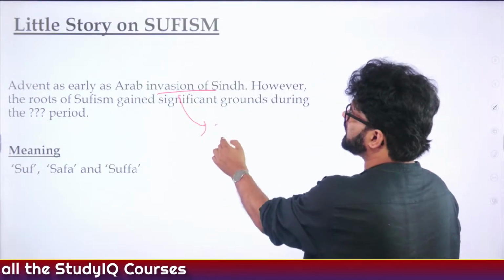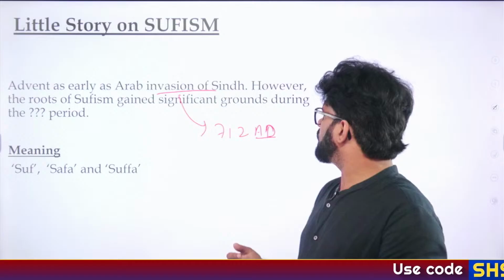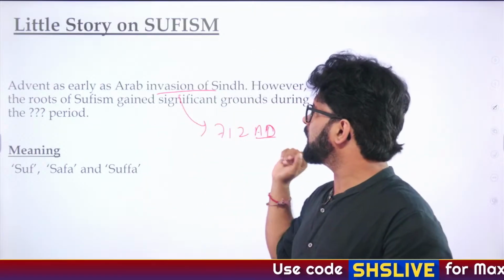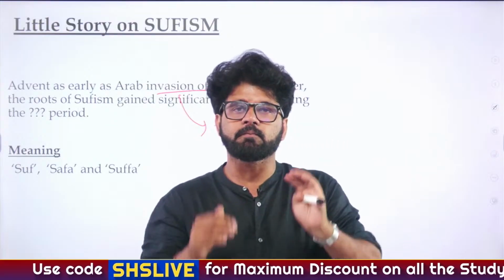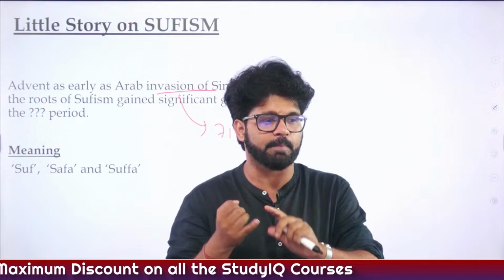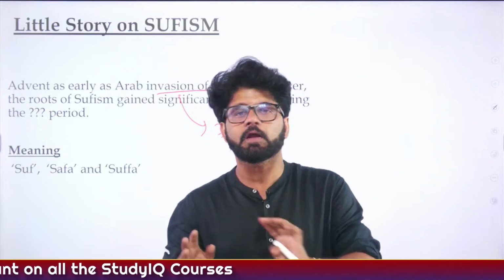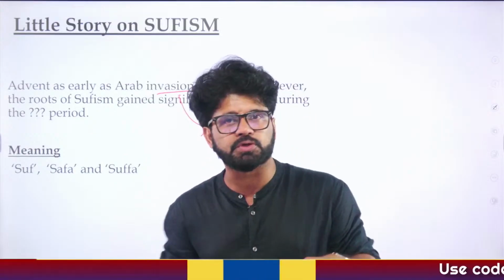The Arab invasion of Sindh happened in 712 AD. When we were talking about Rajputs and the early medieval period, we talked about the Arab invasion of Sindh. And then we also talked about a particular kingdom which stopped the Arabs from coming into the Malwa region. If you know which particular kingdom stopped the Arabs from coming to the Malwa region, you can post it in the comment section.